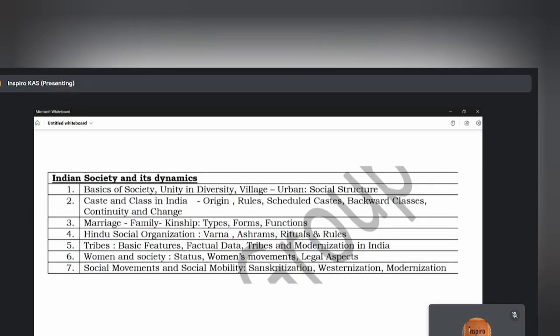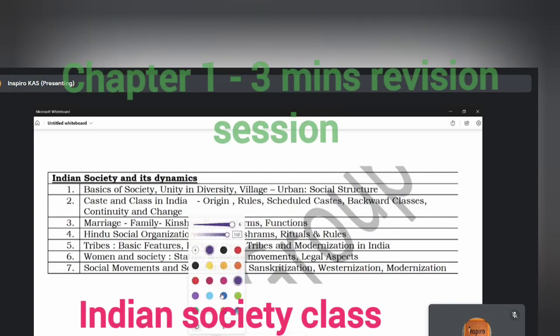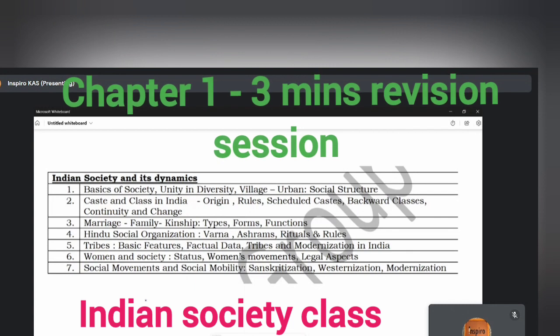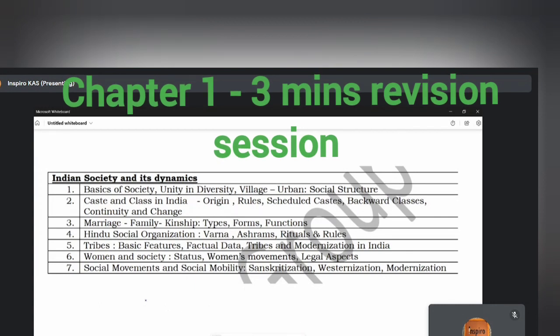So we started with society. Society is a web of social relationships. Aristotle called man a social animal. So in society, a man cannot live in isolation because he has a lot of dependencies.